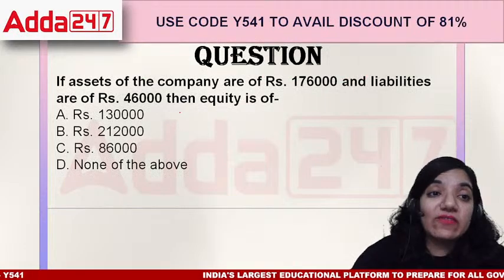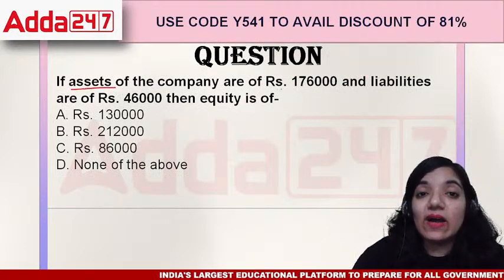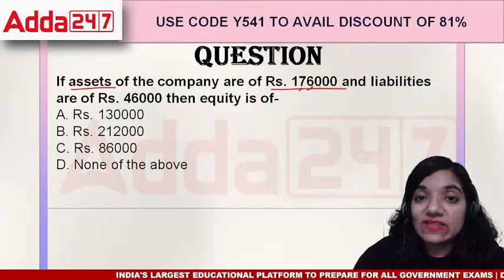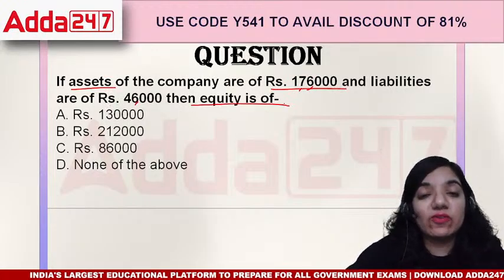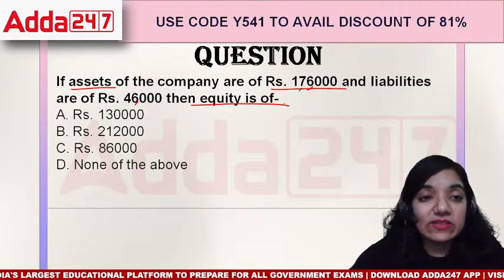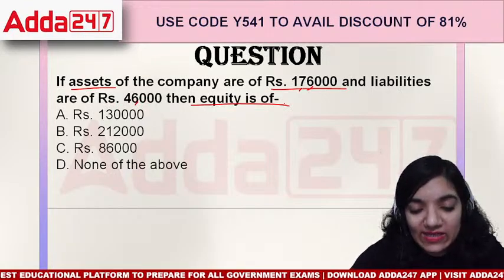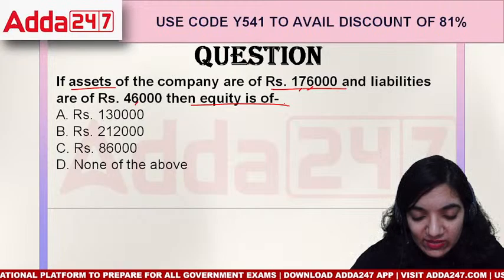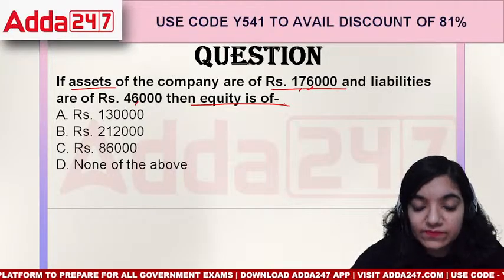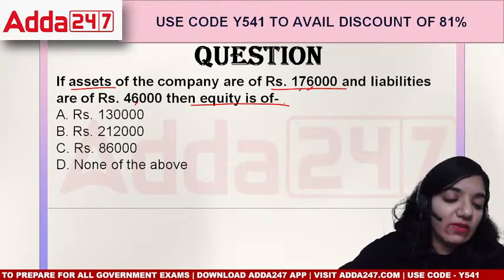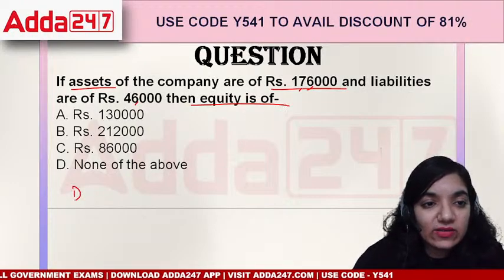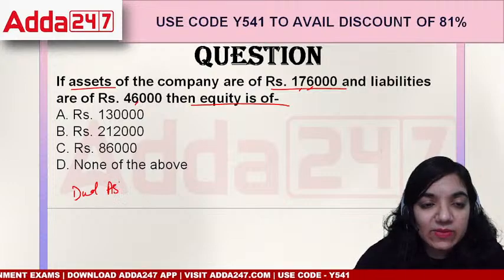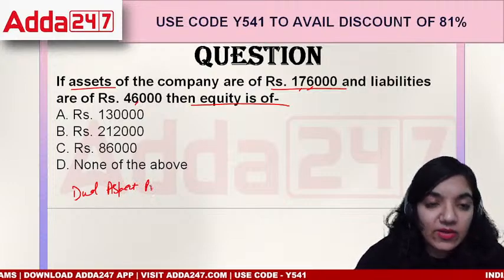Next question. If the assets of the company are rupees 1,76,000 and the liabilities are 46,000, then what's the value of equity? 1,30,000, 2,12,000 or 86,000. What would be the value then? If we look at this, you have heard about the dual aspect principle.